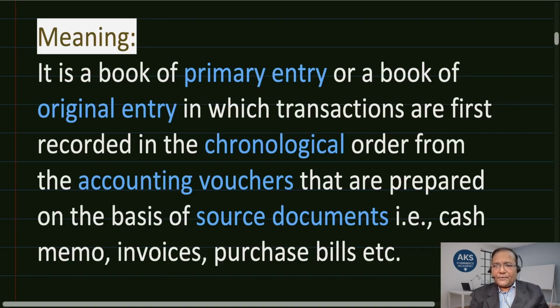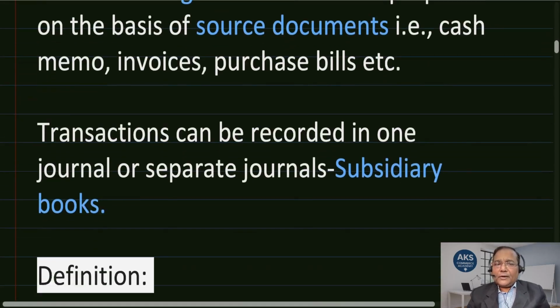First of all, how entries are made, what is this chronological order, accounting vouchers we have already studied, source documents we have already seen. Let's see now a second part of this. Transactions can be recorded in one journal. Now this is important. If the scale of operation is small, then one journal can suffice for recording the transactions.